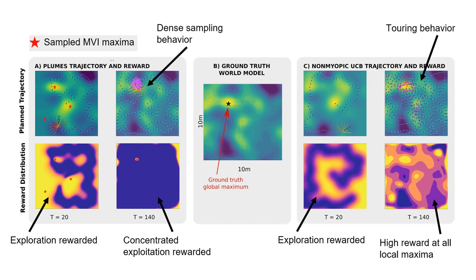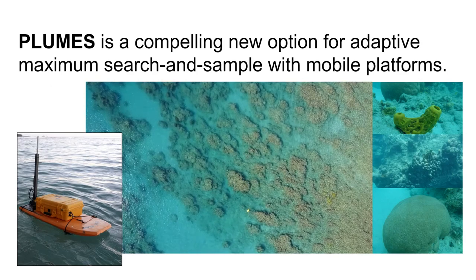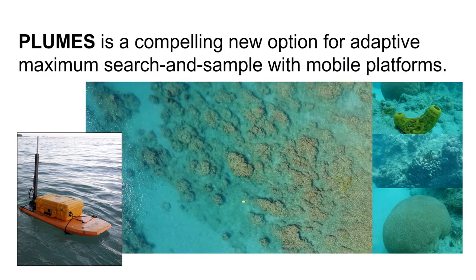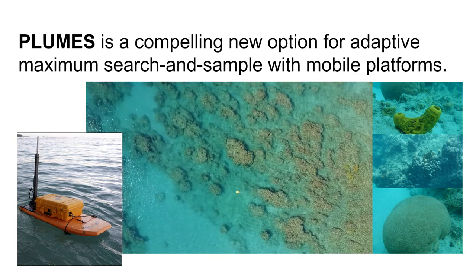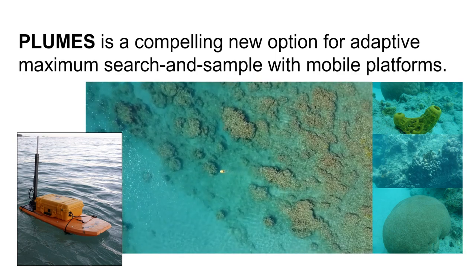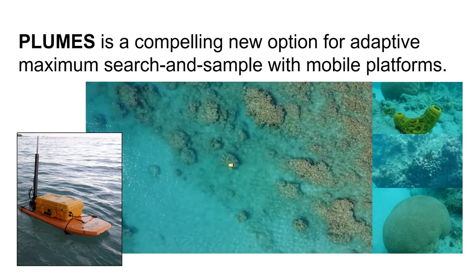The initial exploratory behavior is similar in UCB baselines. However, UCB converges to the form of the underlying distribution, which can allow visits to any local maxima to accumulate high reward. Recalling our earlier example, we demonstrate that Plumes successfully guides a small ASV to localize the most exposed coral head in a region of Bellairs Fringing Reef, Barbados. Taken together with simulation results in a diverse set of environments and theoretical performance guarantees, Plumes is a compelling new option for adaptive maximum sequence sample with mobile robots.